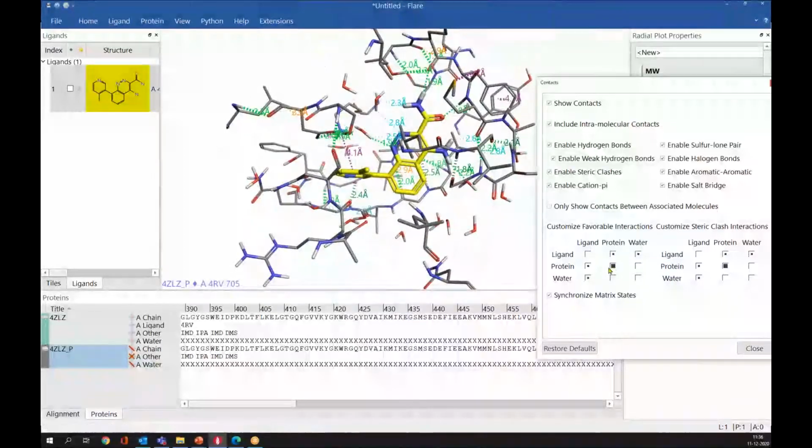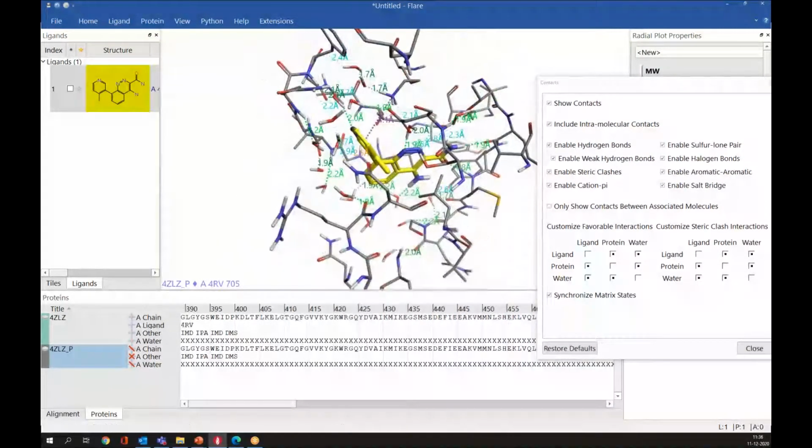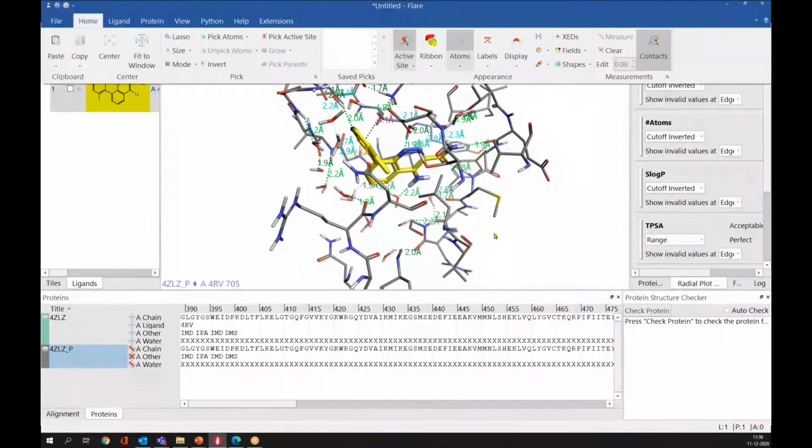And if you click one more time, those interactions will be hidden. So similarly, you can see the protein water interactions. So like this, you can show or hide different interactions. And similarly, you can show or hide the steric clashes in the 3D window using this panel here. If you want to hide these contacts, again, you need to click on this button and this will hide the contacts.